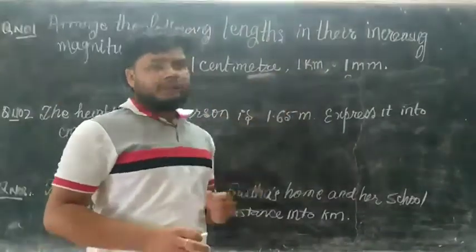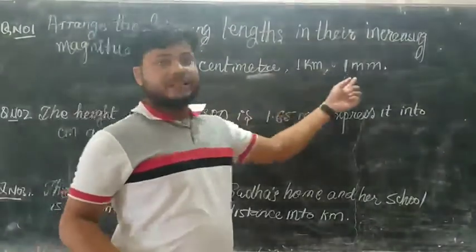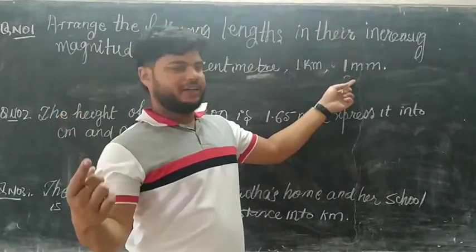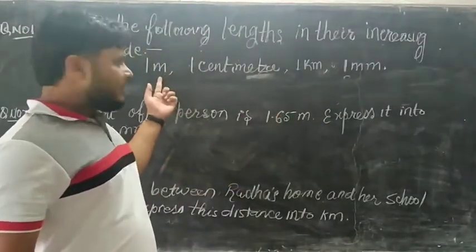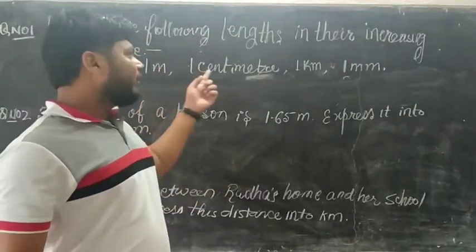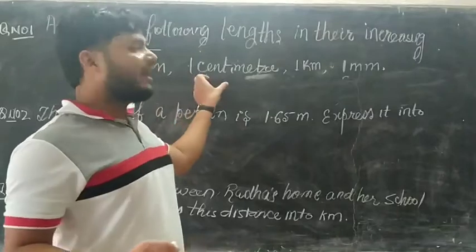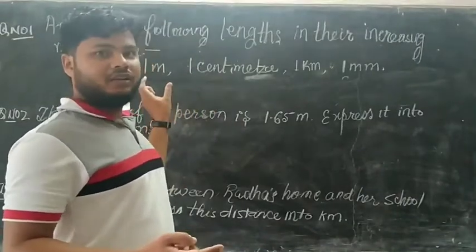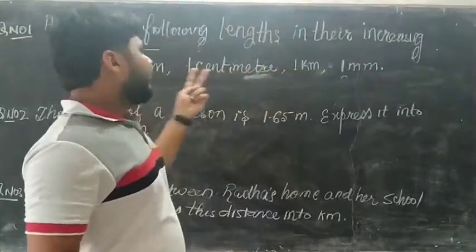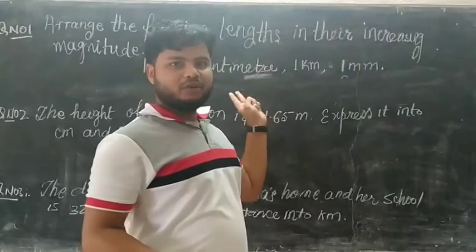If we talk about millimeter, 1 meter equals 1000 millimeter. If we divide this in centimeter, 1 meter equals 100 centimeter. It means 1 meter and 100 centimeter are equal. If we differentiate between kilometer and meter, as we know, 1 kilometer equals 1000 meter.